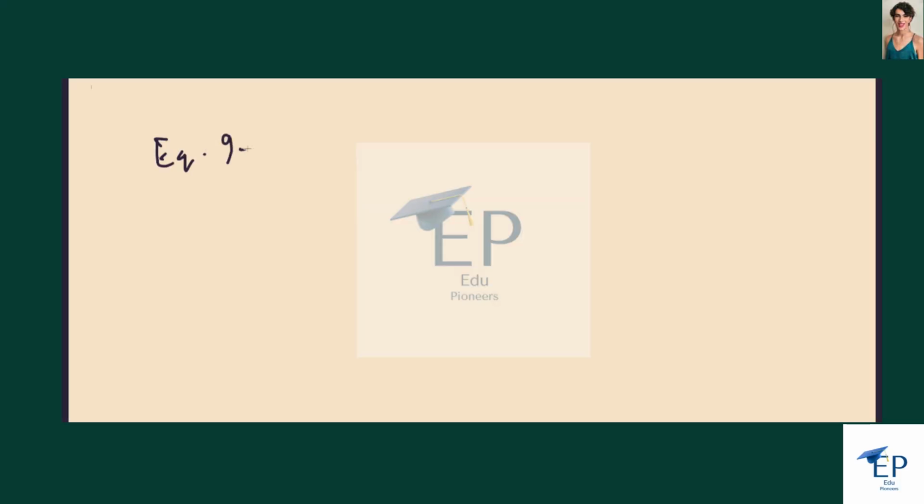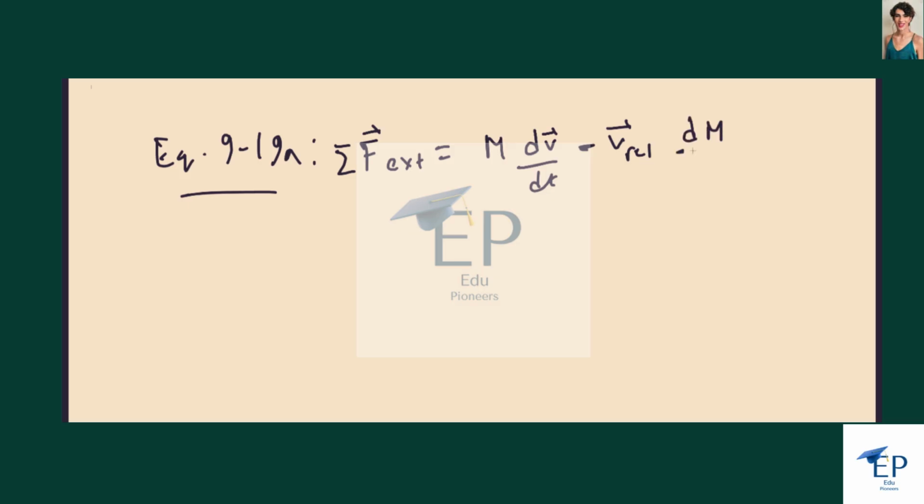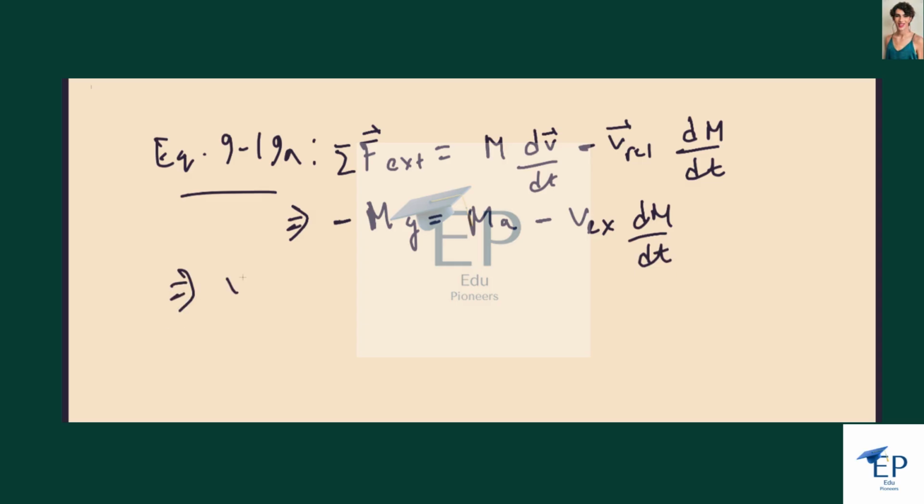Equation 9-19A from the book says that the sum of the external forces on the rocket will be equal to mass times acceleration, dv/dt, minus relative velocity times rate of change of mass. Relative velocity is exhaust velocity, and the net external force is just 0 minus the force of gravity, so minus mg. That's equal to ma, where dv/dt is just acceleration, minus vx, the exhaust velocity, times dm/dt. Therefore, exhaust velocity vx is just